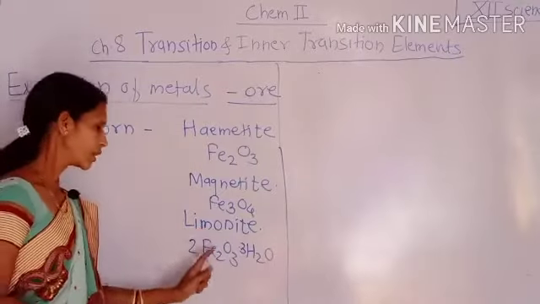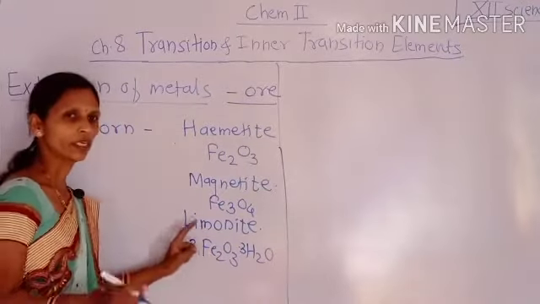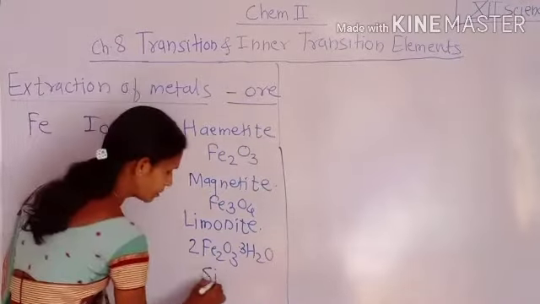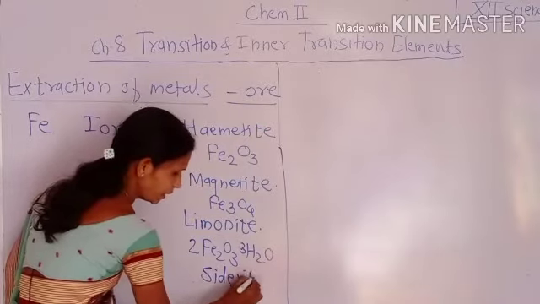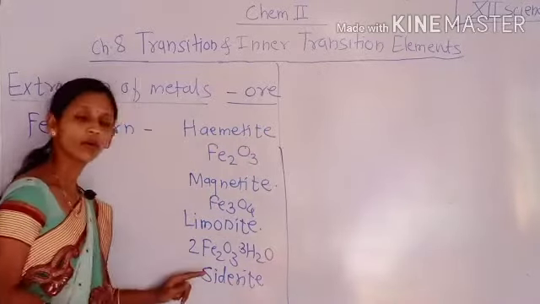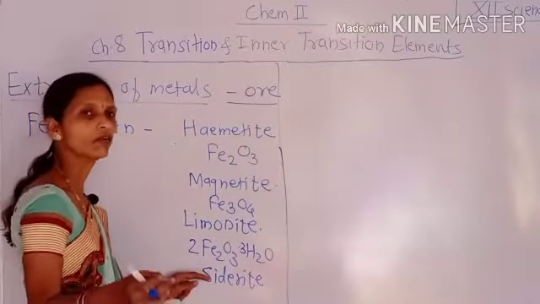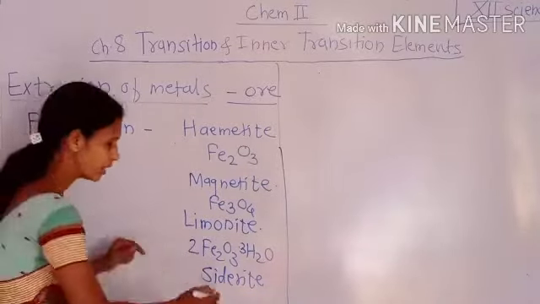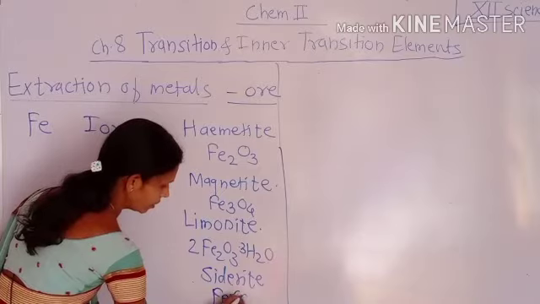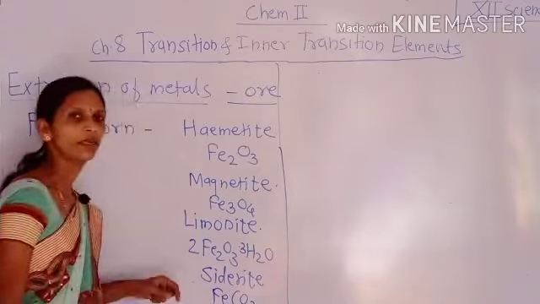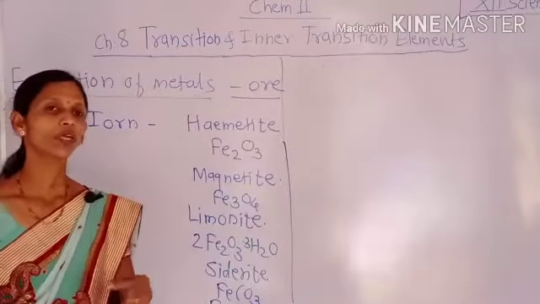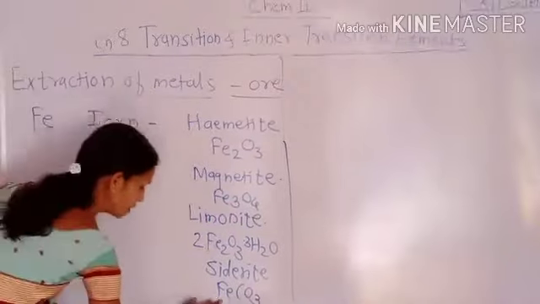That is the chemical formula of limonite. Then siderite is one more mineral salt of iron found in the earth's crust, that is FeCO3.